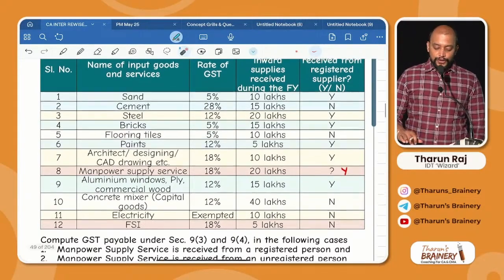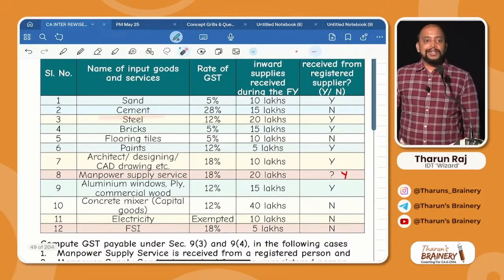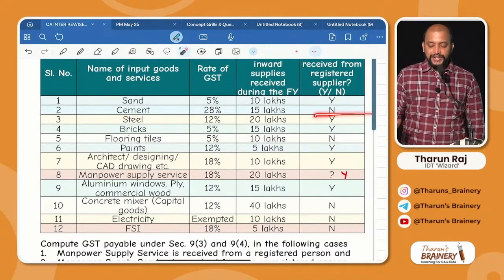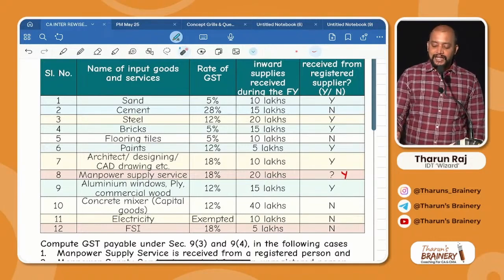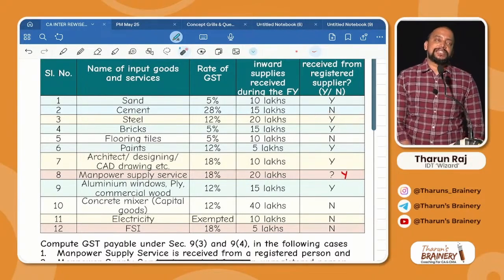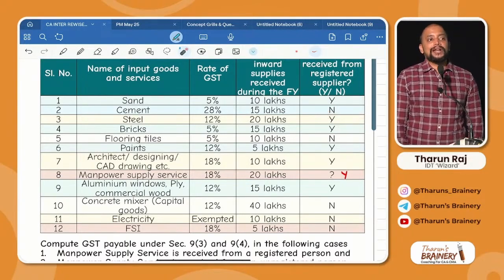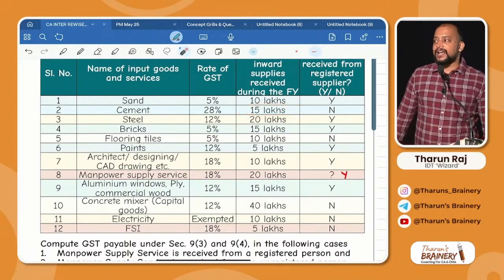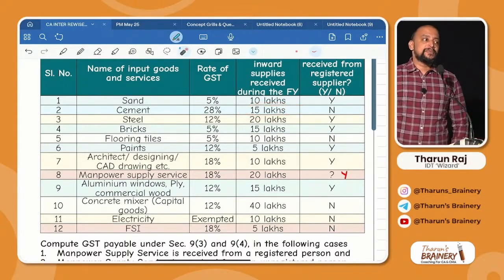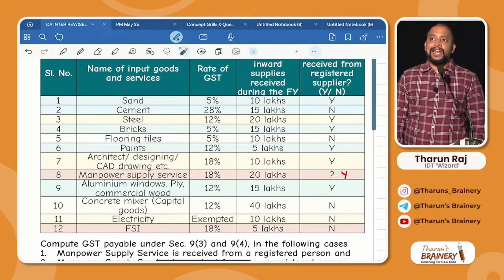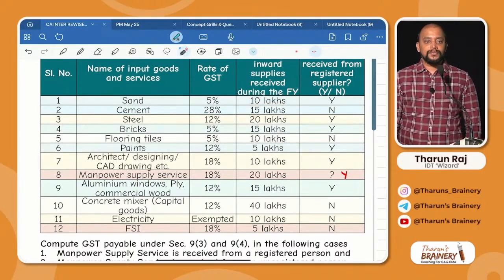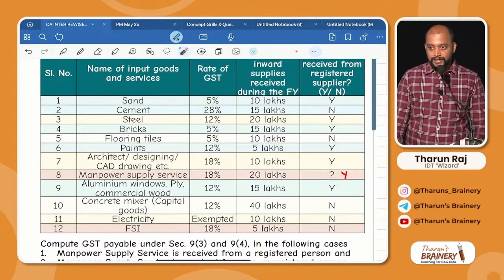Cement. So go to cement, second point. Cement, whether purchased from registered or unregistered? Unregistered. N is given, meaning unregistered. So we need to pay GST under RCM at 28%. So 15 lakhs into 28%. Write down step 2, cement equals 15 lakhs into 28%, 4,20,000.